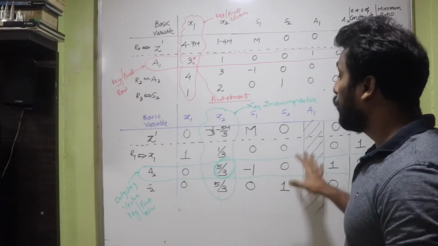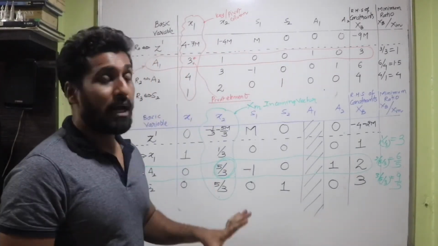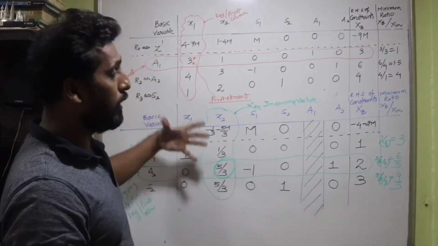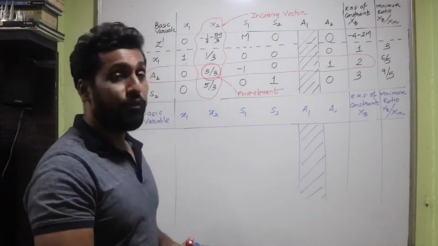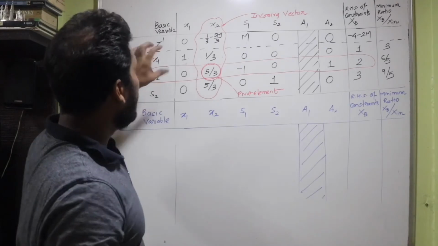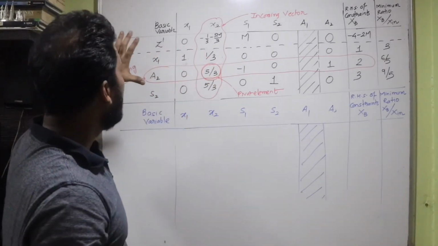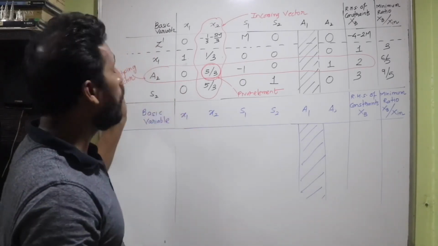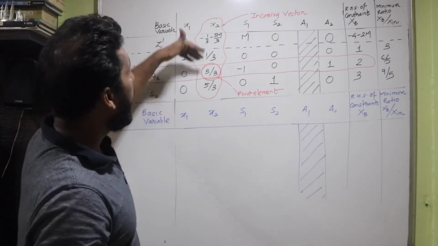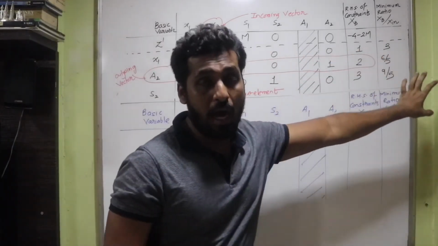So I want you to first of all note down this entire solution very properly, so that I'll be making this simplex table one more time. So students, so far what we have seen is the first simplex table, isn't it? The initial simplex table, then we have taken the first iteration. Now we will move ahead with the next simplex table. We have already decided who was the incoming and the outgoing vector. X2 becomes the incoming vector and A2 is going to be the outgoing vector.